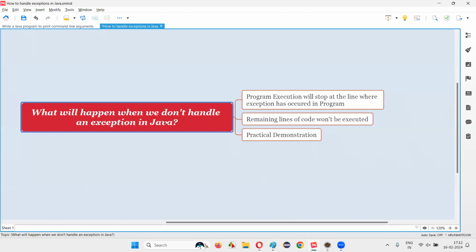Now, I hope you understood what will happen when we don't handle an exception in Java. Program execution will stop at the line where the exception has occurred in the program, and the remaining lines of code after that particular line giving an exception won't be executed. So with a practical demonstration, I've answered this question for you.